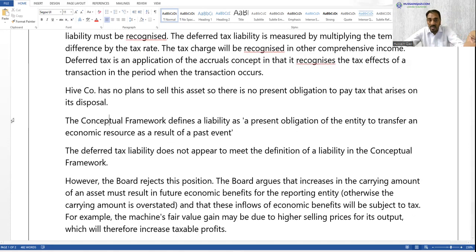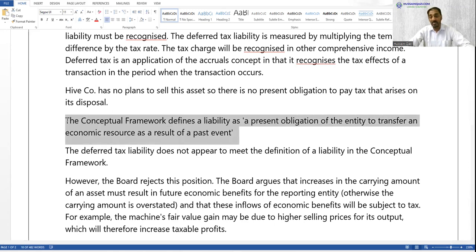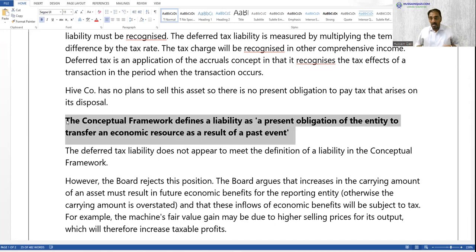But first of all, you have to mention the conceptual framework. The conceptual framework defines a liability as a present obligation of an entity to transfer an economic resource as a result of a past event. You know that often there are some contradictions between accounting standards, the application and rules of accounting standards, and the conceptual framework.